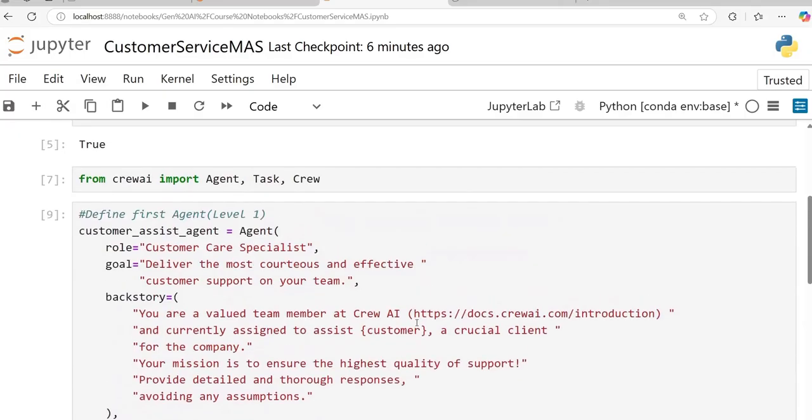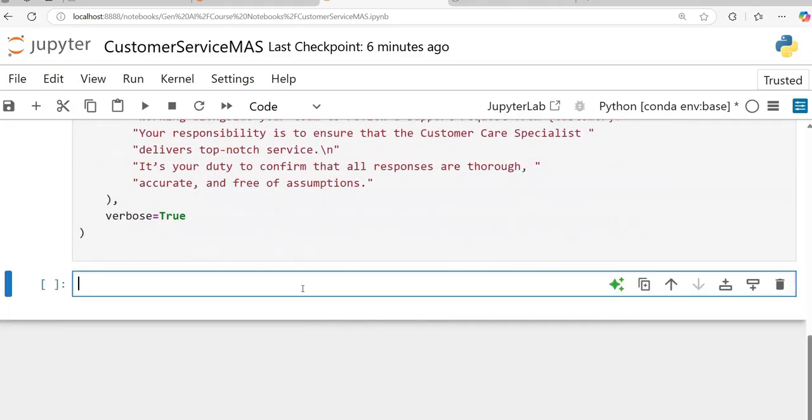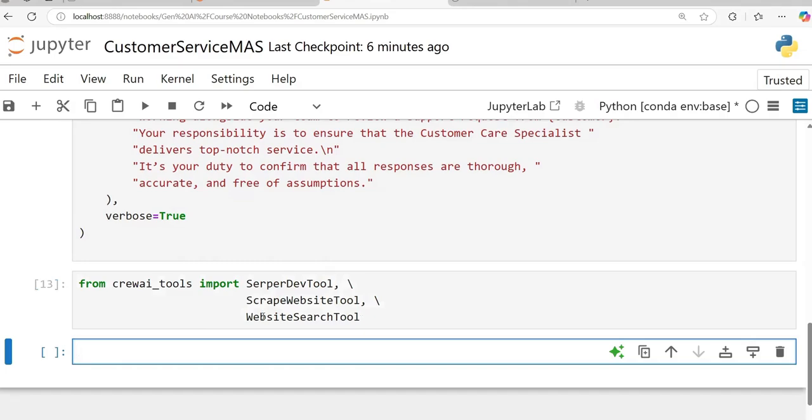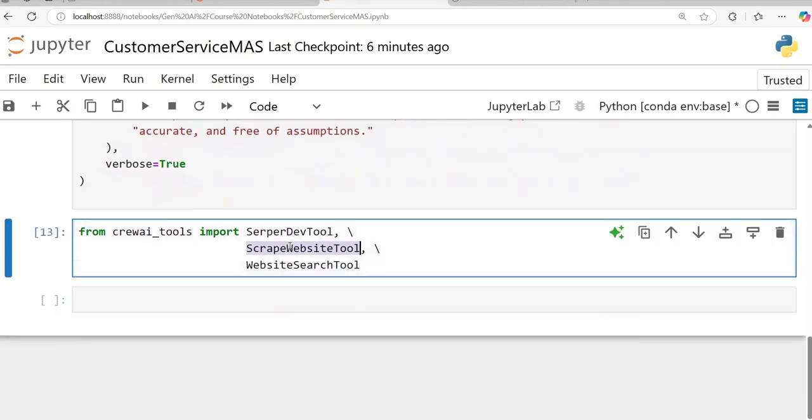So currently we have two agents, and I want to ask a question and I want the response to come. But before that, what I should do is give some tools which will help me to scrape the content of the website basically. So there is a tool called scrape website tool. I have imported website search and Serper Dev tool as well, but I'll mostly use the scrape website tool.